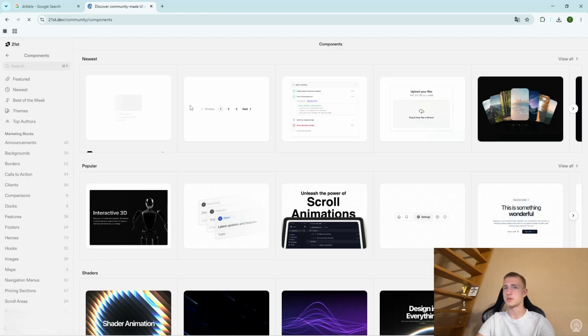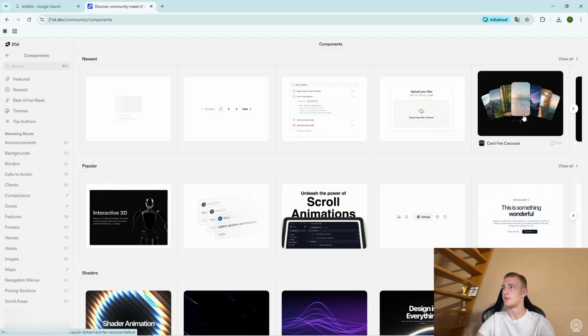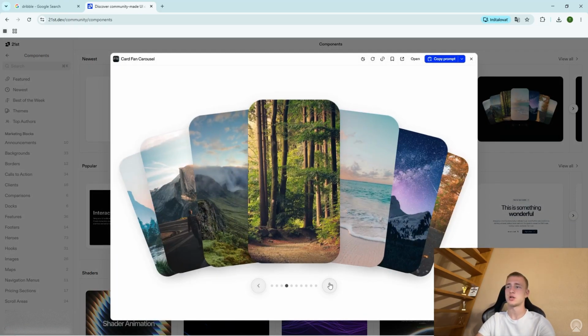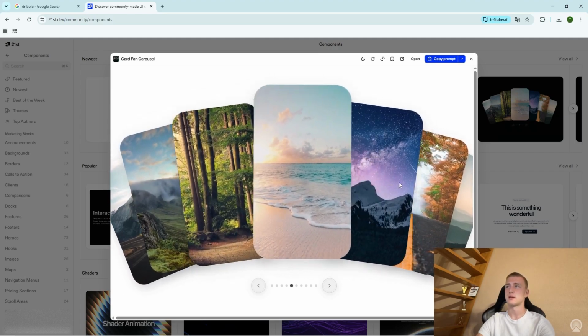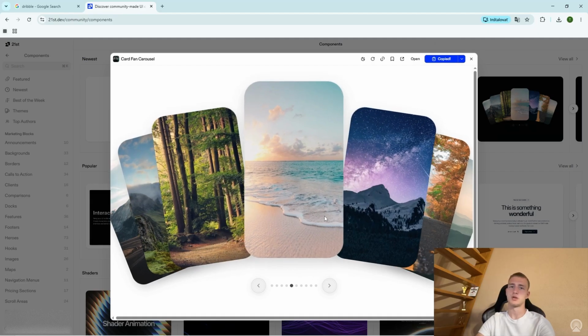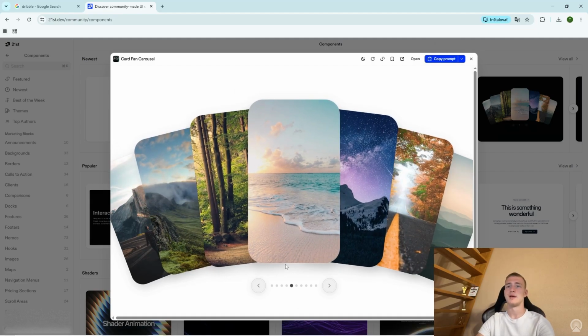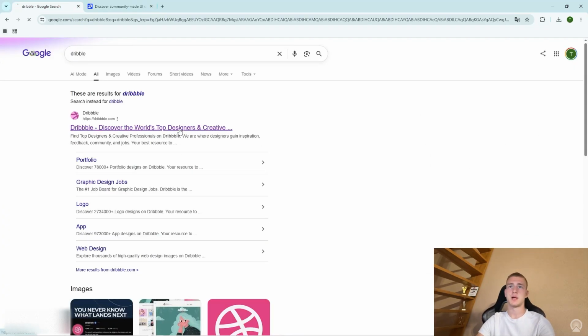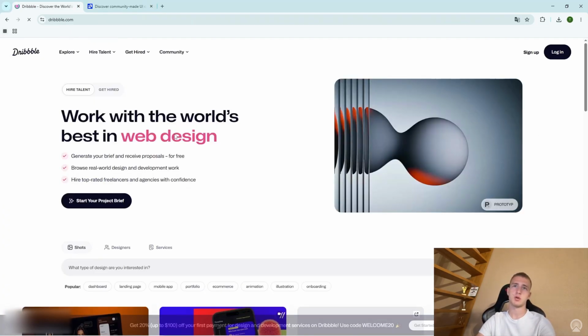I don't know how to pronounce that. Basically, this is really great if you want to get down to the specifics, so we'll probably use this in another video. We will go to the specifics of the UI. For example, if you want to build something like this, some interactive animation, obviously it looks amazing. You can just click here, copy the prompt if you are logged in, and you can just send over the prompt to Claude Code and it will do all of the stuff for you and come out with this. So 21st is amazing, but for this example we just want to use Dribbble.